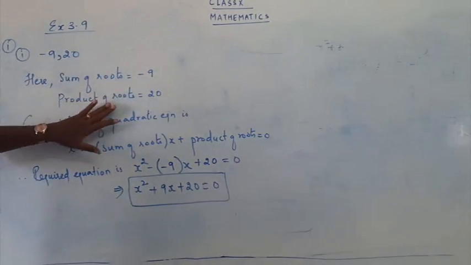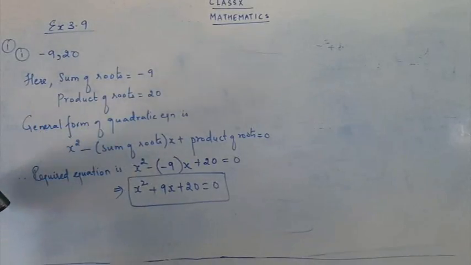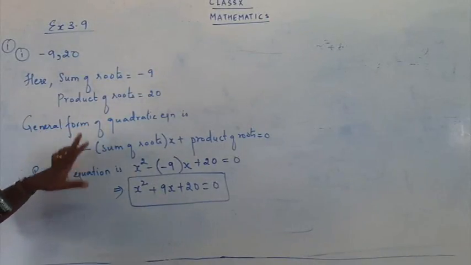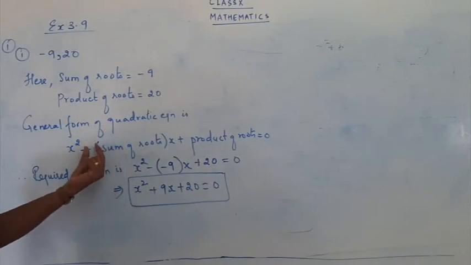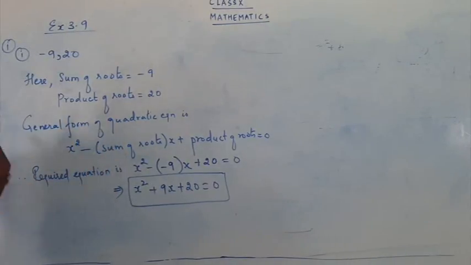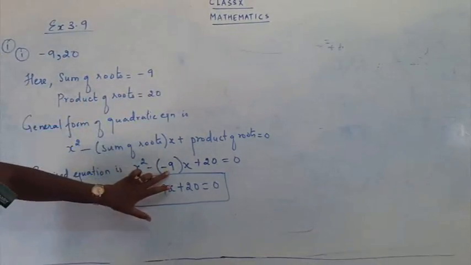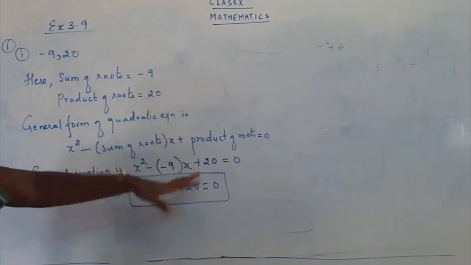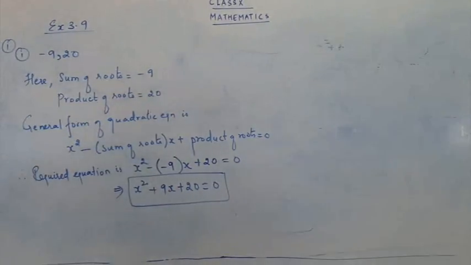Please just remember, two things are given to you. Sum of roots is given, product of roots is given. So you have to just remember the general form. What's the general form? X square minus sum, in the bracket. Okay, remember, do not forget to write the bracket. X square minus sum of roots, the whole x, plus product of roots is equal to 0. So x square minus 9x. Sum is minus 9, so I am writing minus of minus 9x plus 20 is equal to 0. So I get the answer as x square plus 9x plus 20 is equal to 0.